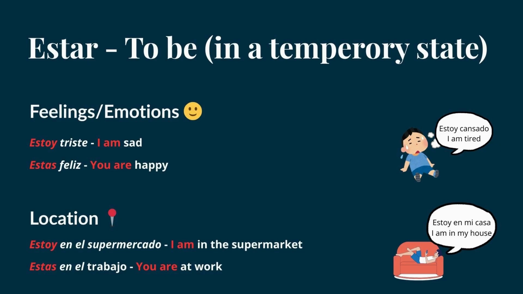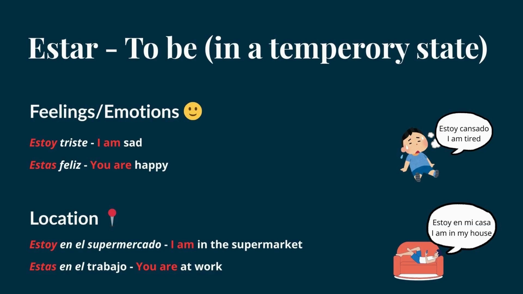So, firstly, feelings and emotions. Estoy triste. I am sad. Estás feliz. You are happy. These are feelings and emotions that we have. And because of that, we would not use the verb ser, but we would use the verb estar for these specific examples. Also, estoy cansado, as you can see over there in the corner. I am tired. When we feel tired, this is a feeling that we have. Estoy cansado.